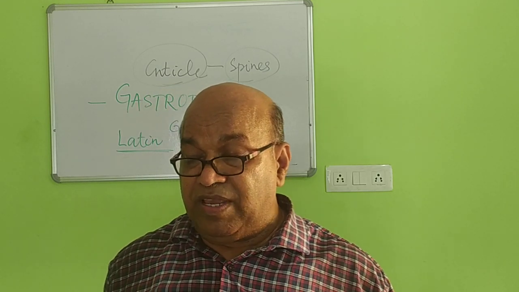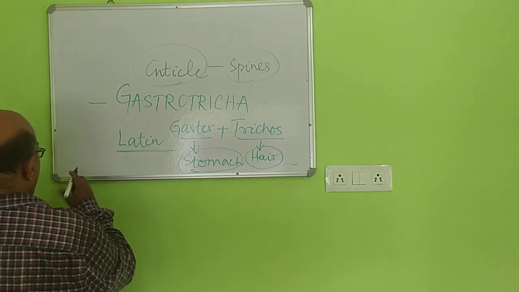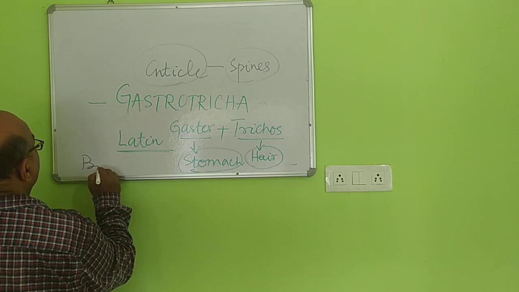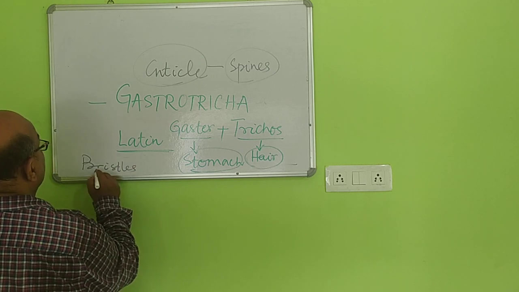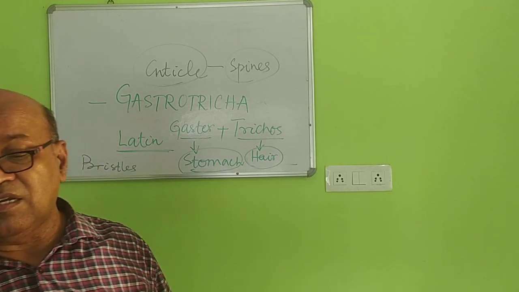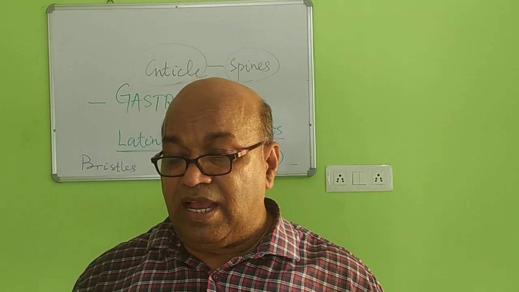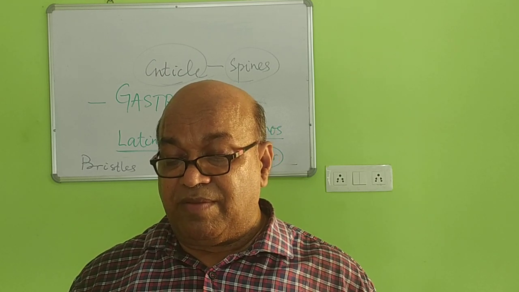Bristles, B-R-I-S-T-L-E-S, are stiff, hairy-like structures in lieu of cilia, seen at the periphery of the mouth.